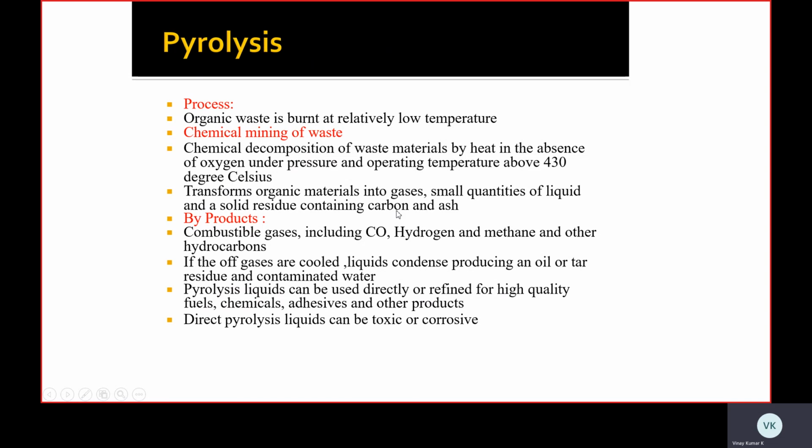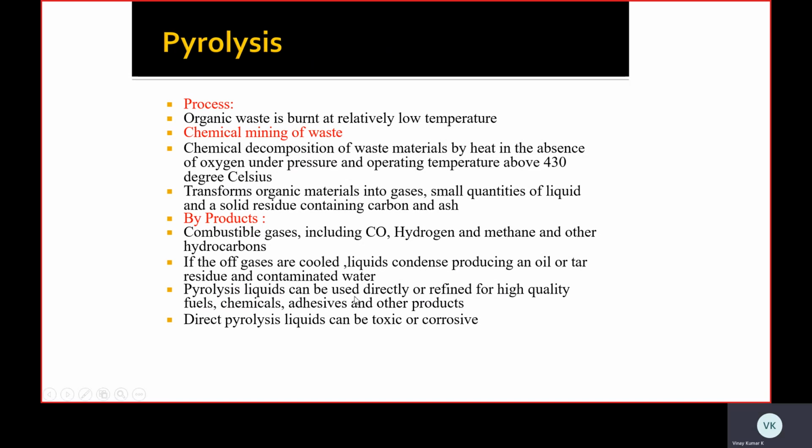In the gas, the carbon monoxide, hydrogen, methane, and other hydrocarbons are the main byproducts produced by burning the organic waste. If the off-gases are cooled and the liquids condensed, they produce an oil or tar residue and contaminated waters. These are some other byproducts that we get from pyrolysis.